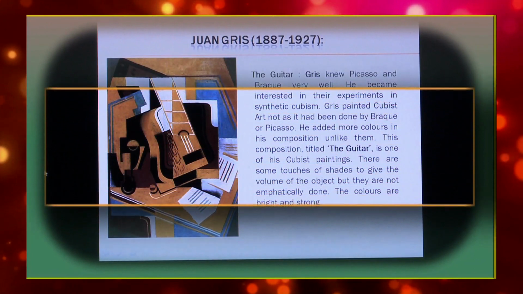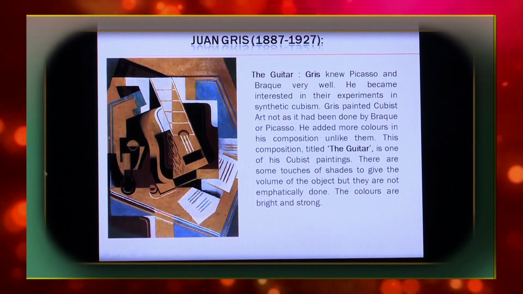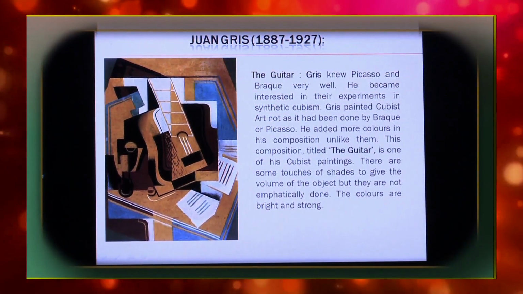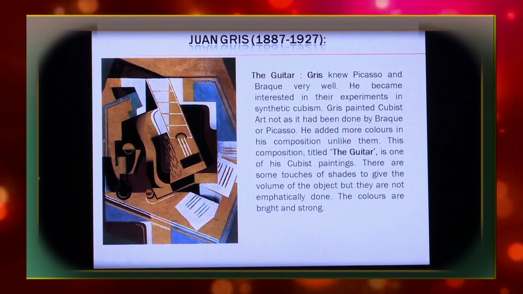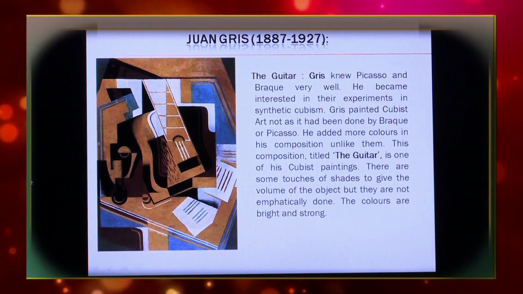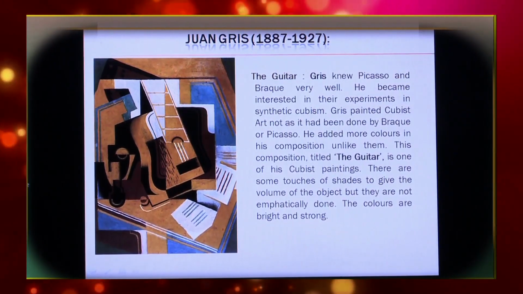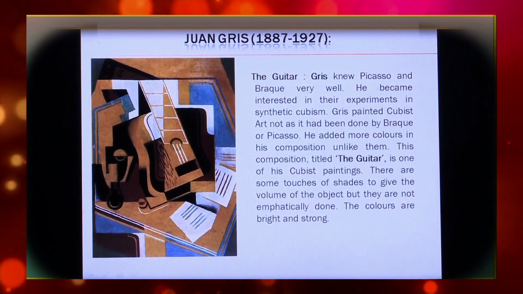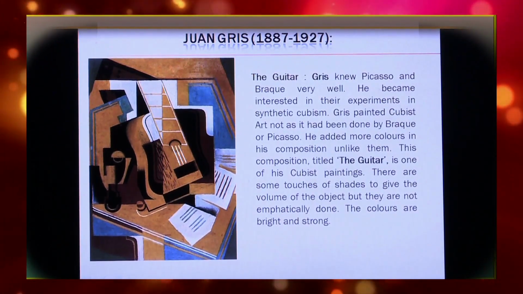Juan Gris. His painting, The Guitar. Gris knew Picasso and Braque very well. He became interested in their experiments in synthetic Cubism. Gris painted Cubist art differently from how it had been done by Braque or Picasso. He added more colors to his compositions and liked them.